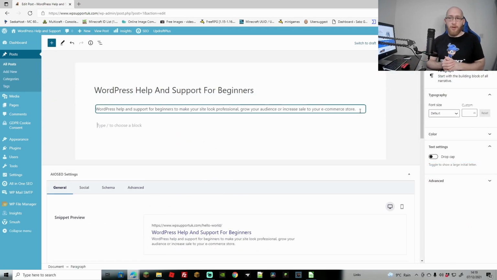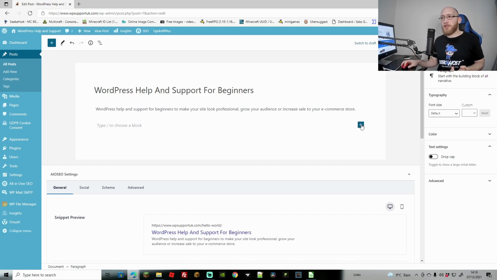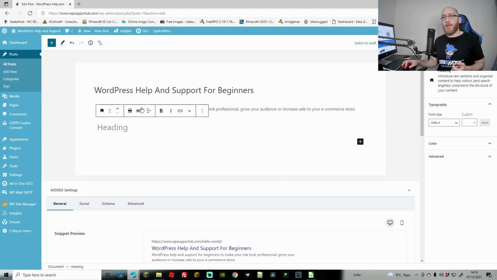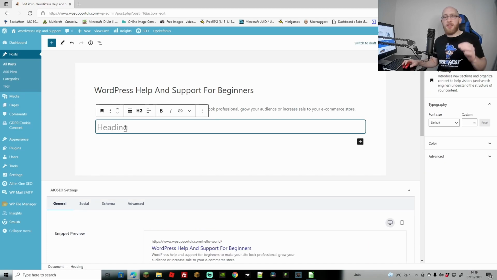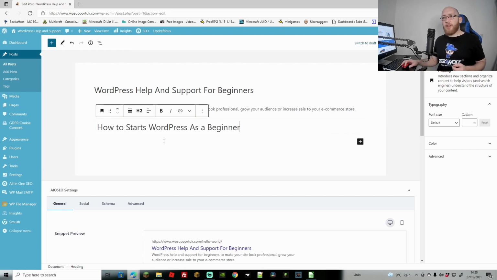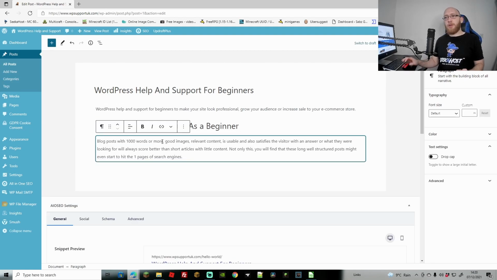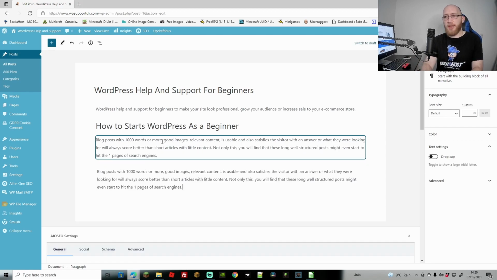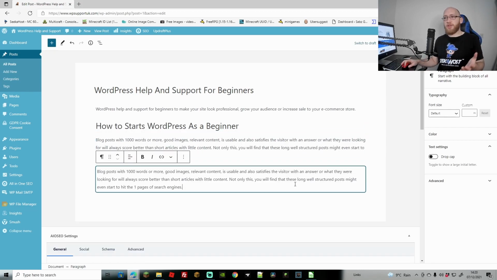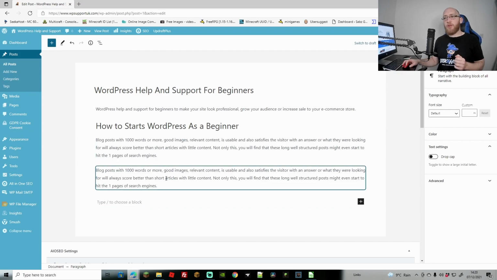So let's go to the layout again. We're not going to write a whole post here, but I'm just going to show you with the headings how you can do this. So we want to make a heading now. This is going to be an H2 heading, because it's going to be slightly smaller than the main heading. Again, keeping related to your post. So I've got my first heading there, and let's just put a paragraph. You really want a couple of paragraphs, so let's say something like this. Length will be perfect. Of course, it doesn't really matter what I've written here. I've just copied something over from one of my other blogs. Something like that, then follow it up potentially with an image. Now these two paragraphs should at least have one or two of the keywords you're trying to rank for within them, of course added in naturally.